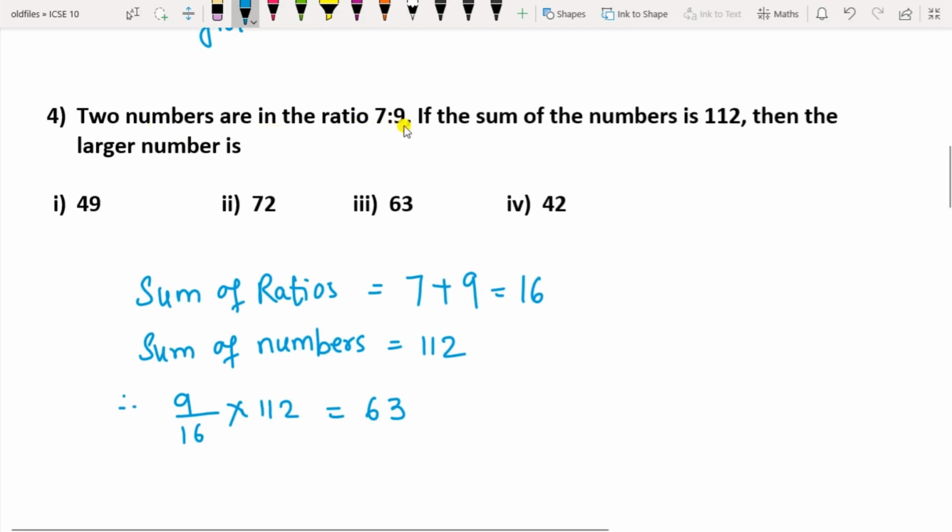Two numbers are in the ratio 7:9. If the sum of the numbers is 112, then the larger number is. When such a question is given, you have to add the ratios. So the sum of the ratio is 7 plus 9, which is 16, and the sum of the numbers given is 112. The larger number they are asking, so the larger number is 9 here. So 9 upon the sum of the ratios multiplied by the sum of the numbers. If you do the cancellation, you get the answer as 63. So this is the correct answer.